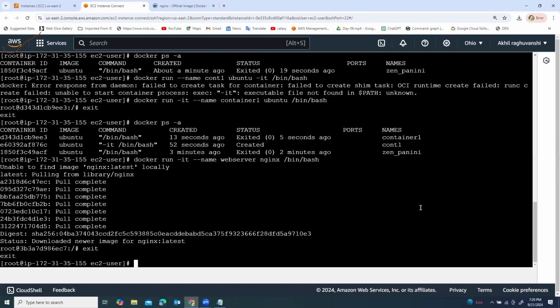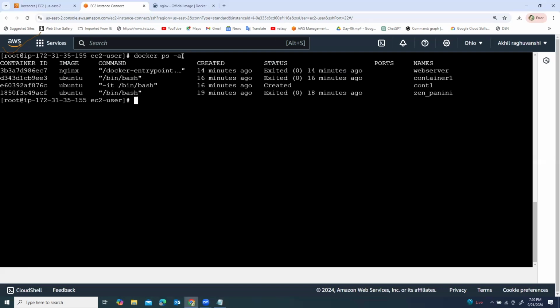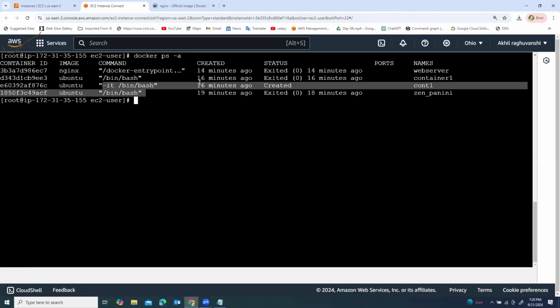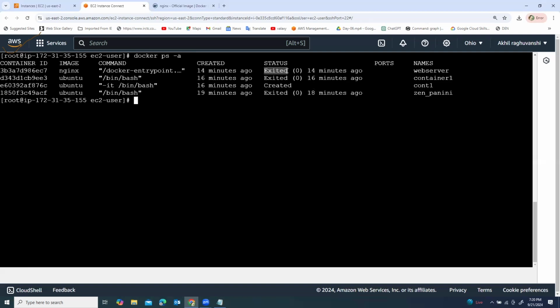Exit. Control L to clear the terminal. Docker ps -a. Right. So ps -a basically tells us the stop and start state of the containers, right? So all containers are currently in the stopped state. This one is exited, and this container is up and running, right? Created container1 16 minutes ago. But I think it's not created properly because its timestamp is not showing over here.